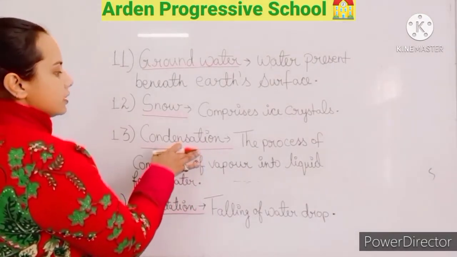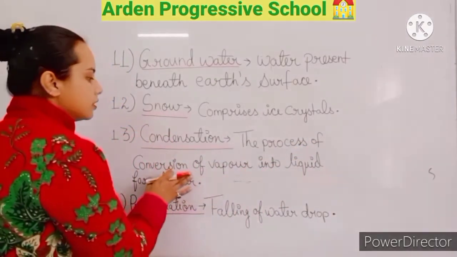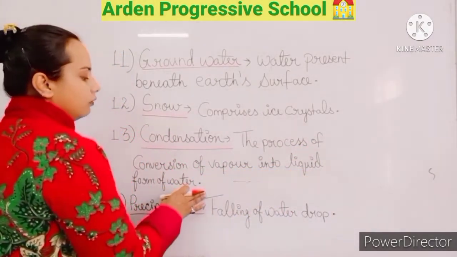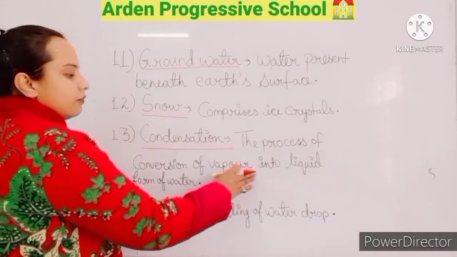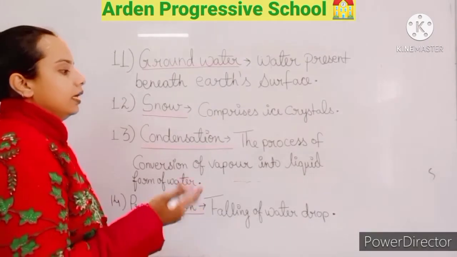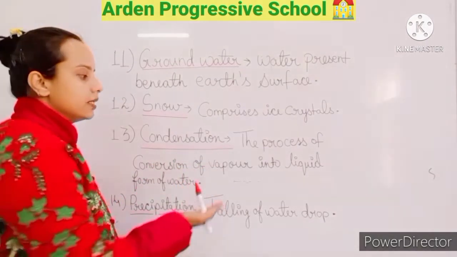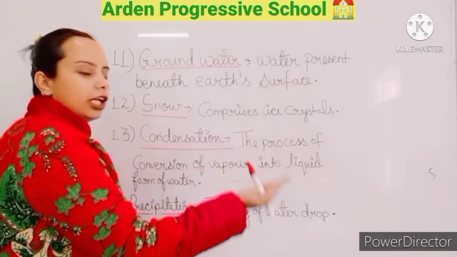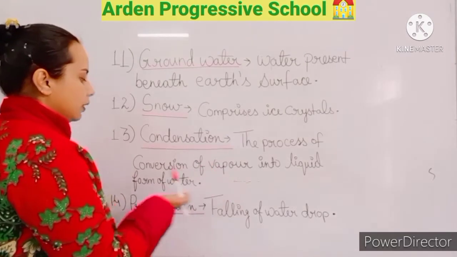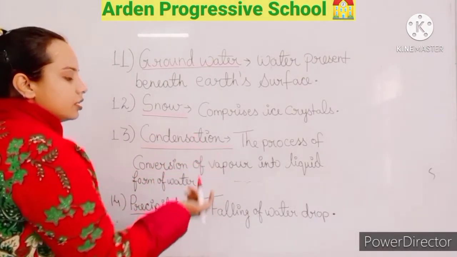Now, what is condensation? Condensation is the process of conversion of vapor into the liquid form of water. So what is vapor? Vapor is the gaseous state of water. Here in condensation, the gaseous state of water, that is vapor, is converting into a liquid form, or the liquid state of water. This conversion is known as condensation.